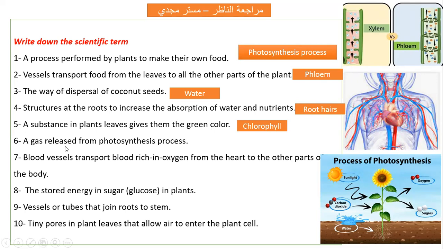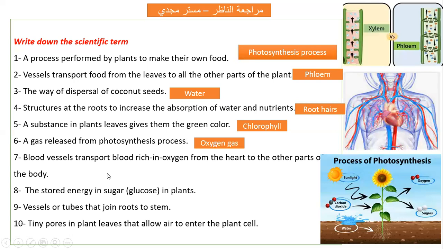A gas released from photosynthesis process. Which gas is released? Is given off. Remember, please: released or given off. So this is oxygen gas. So when we say a gas released, or a gas produced, or a gas is given off, it is oxygen gas.